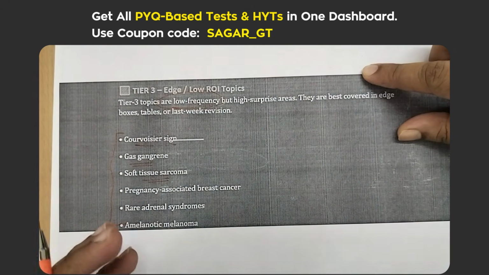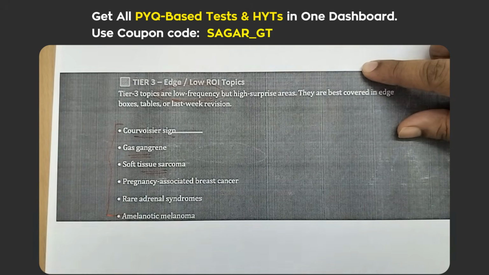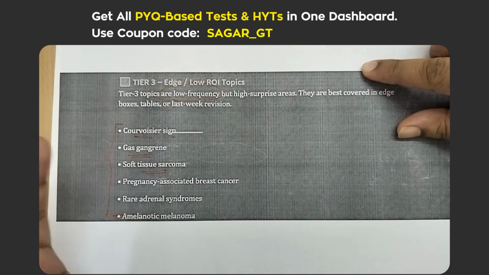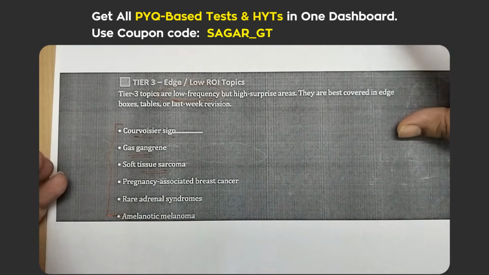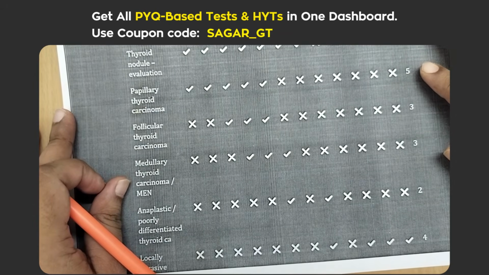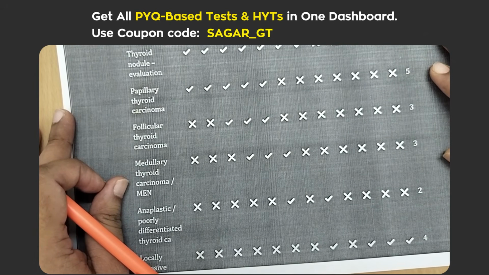So you can look at how we have analyzed all these topics in 3 parts, tier 1, tier 2, tier 3, where for tier 1 topics you must go into depth and read all those topics. They can ask any question from these tier 1 topics, and for tier 2 you just have to read the basic parts, and tier 3 you have to look at these basic things to crack the UPSC CMS exam. We mapped every topic based on frequency and exam relevance. Not all topics deserve the same amount of your time.